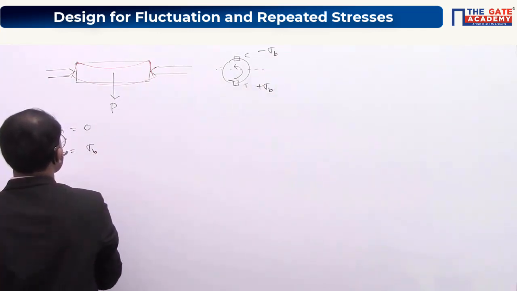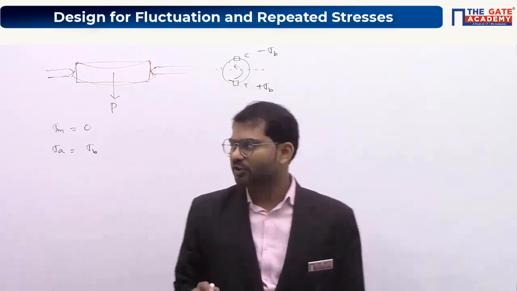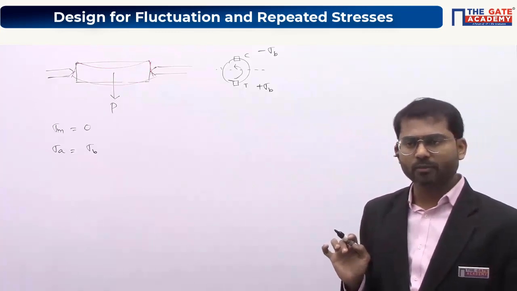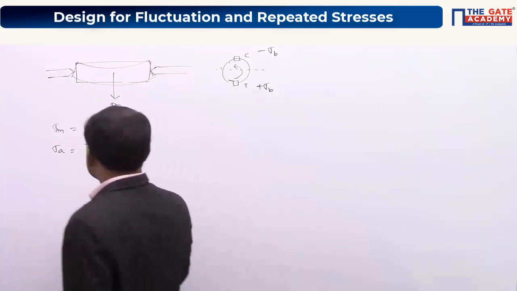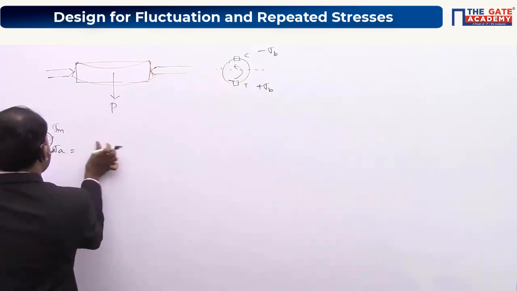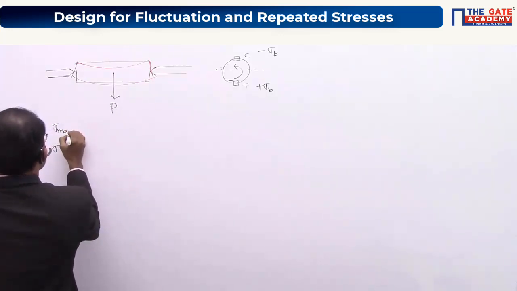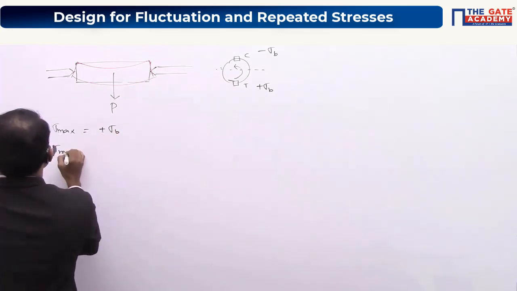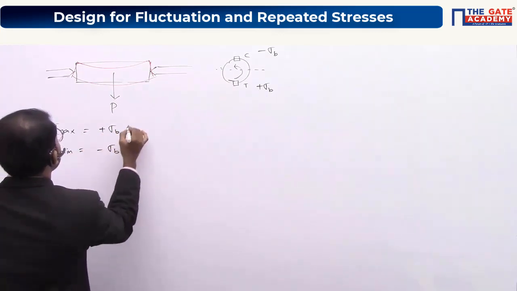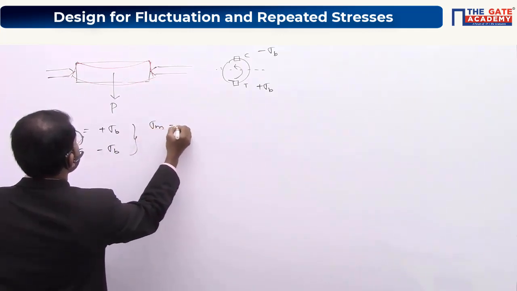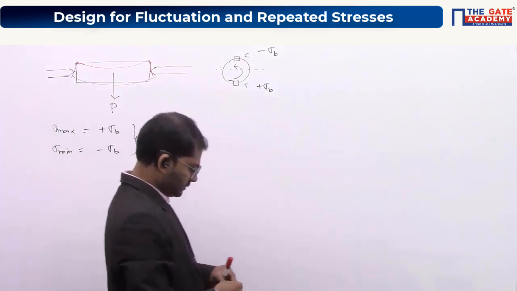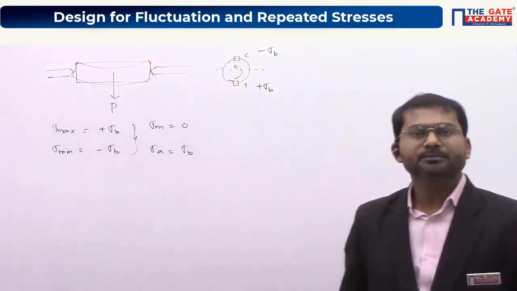So we have these values. Sigma mean is 0, sigma amplitude is equal to sigma b itself. Is that right or not, everybody? Okay, I'll put in this step, otherwise a few people might get confused. Sigma max is equal to plus sigma b, sigma minimum is equal to minus sigma b. Using them you can say sigma mean is 0, sigma amplitude is equal to sigma b. Is it clear, everyone? Okay?